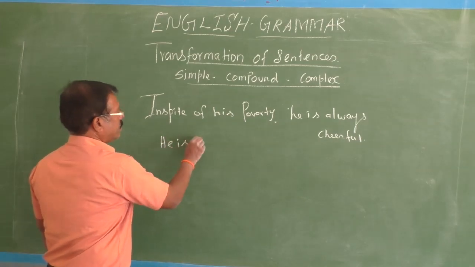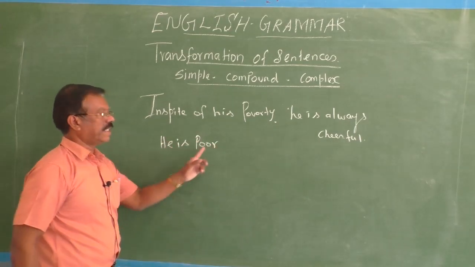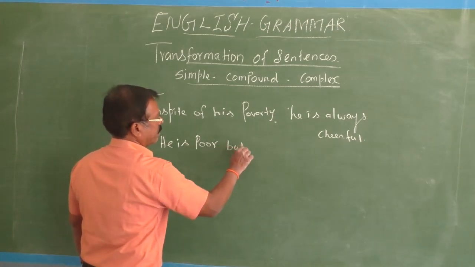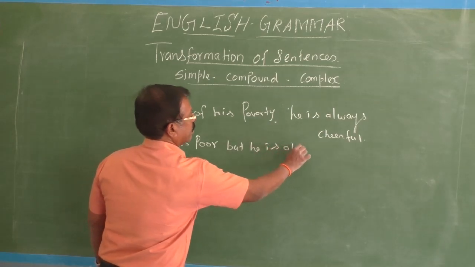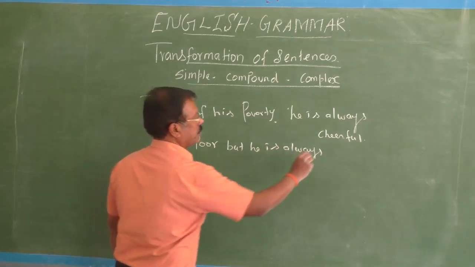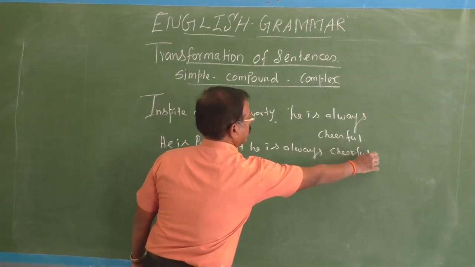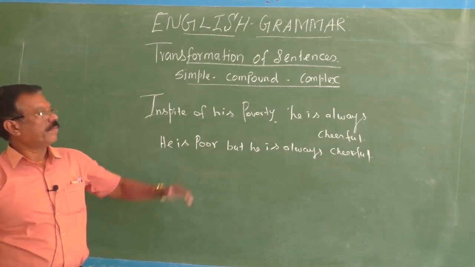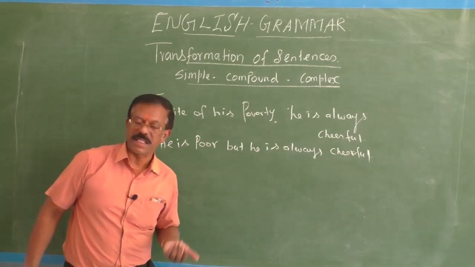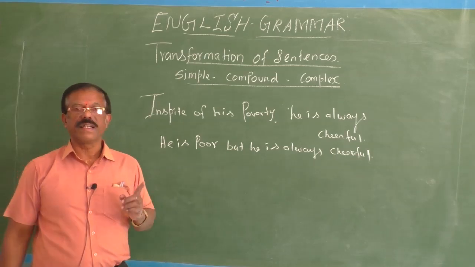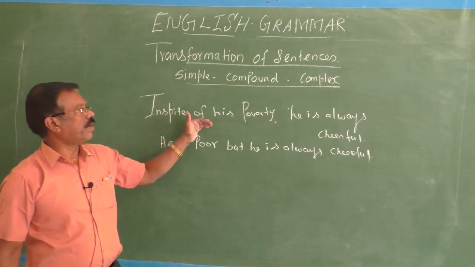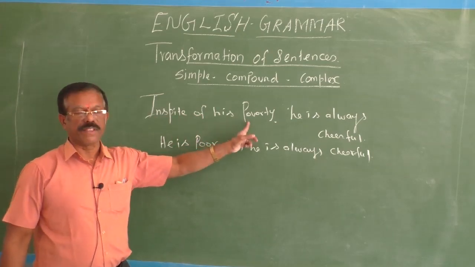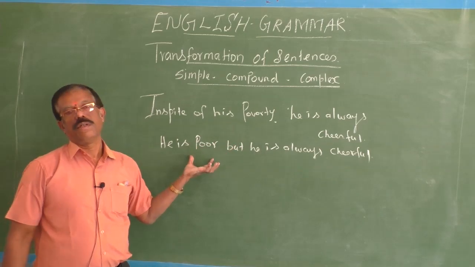Here, poor is an adjective form. Poverty is an abstract noun. Okay, he is poor, but he is always cheerful. So poor, poverty. Poorness is also an abstract noun. Okay, poverty is also an abstract noun. Poorness is also an abstract noun. But poor is an adjective. So when you are going to expand this phrase into a clause, this abstract noun should be changed into an adjective.